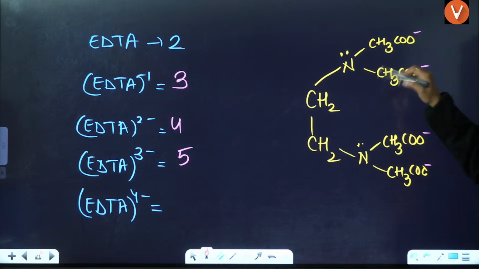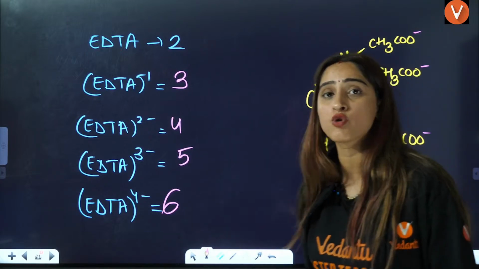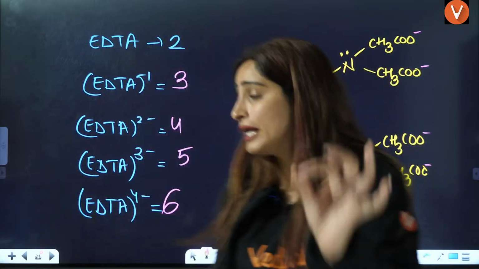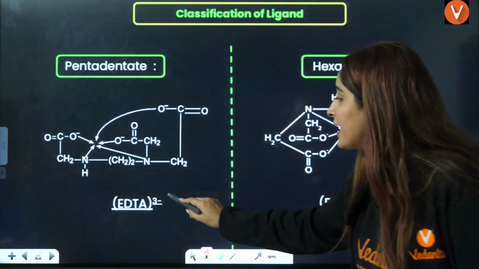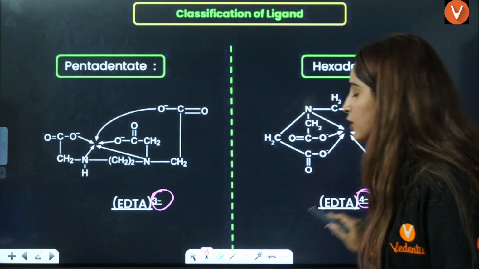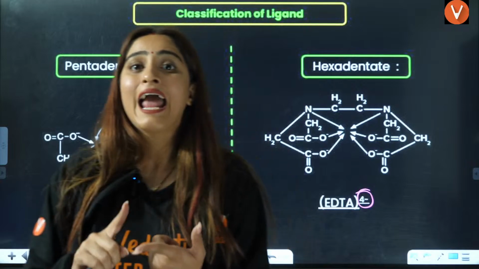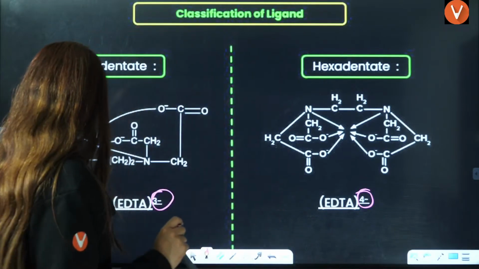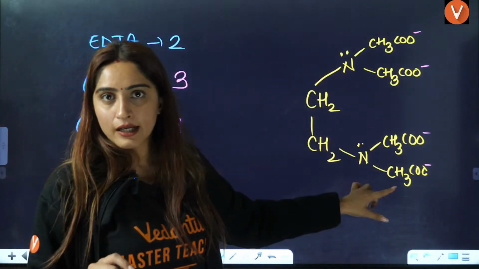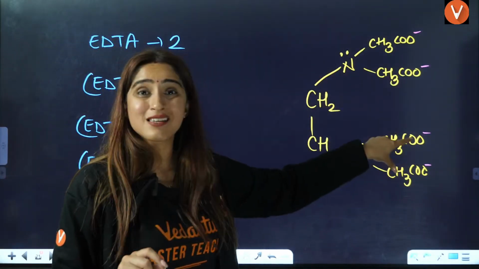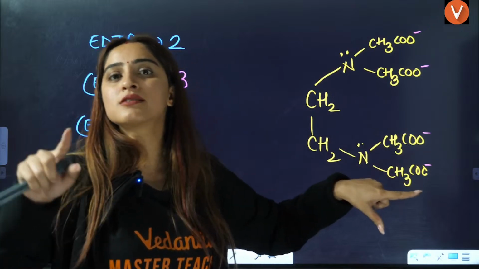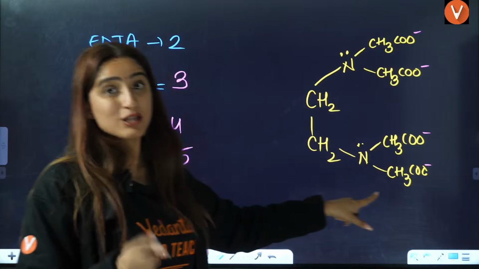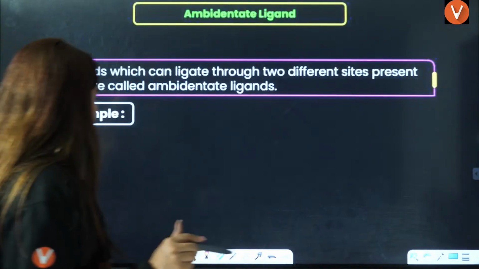And here you have 1, 2, 3, 4, 5, 6 donating sites. That is why it is called EDTA. EDTA 4 negative is hexadentate. You need to identify which negative is there, right? Sometimes they don't write negative, sometimes they write hexa, sometimes they write tetraacetate. If you have tetraacetate, that means 4 acetate. This is acetate group. If you have CH3COOH, that is acetic acid group. This is acetate group. Okay, so that is also one more important thing, right?